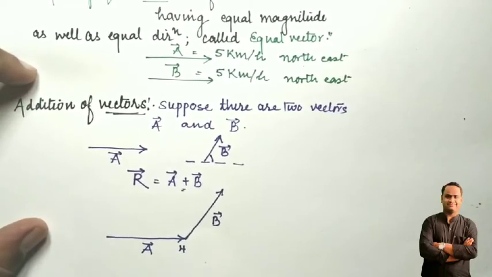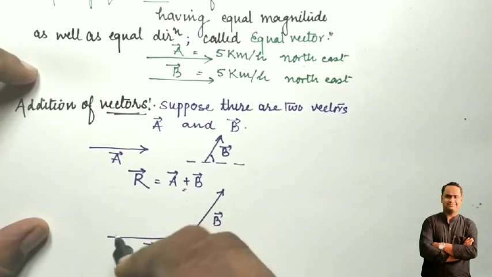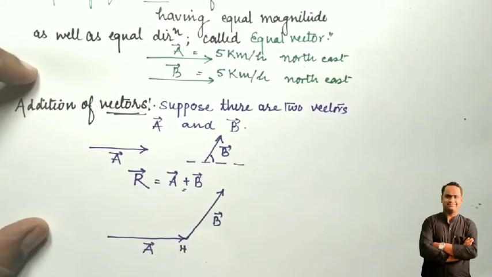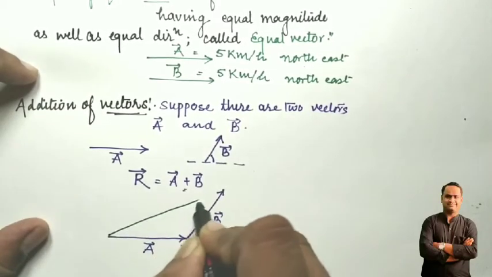Now join the tail of the first vector to the head of the second vector like this.